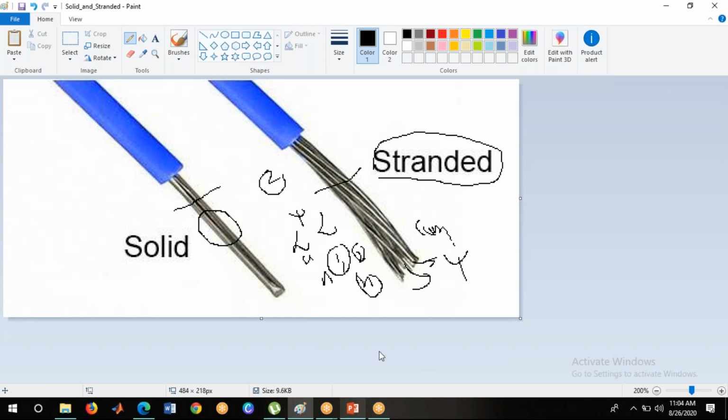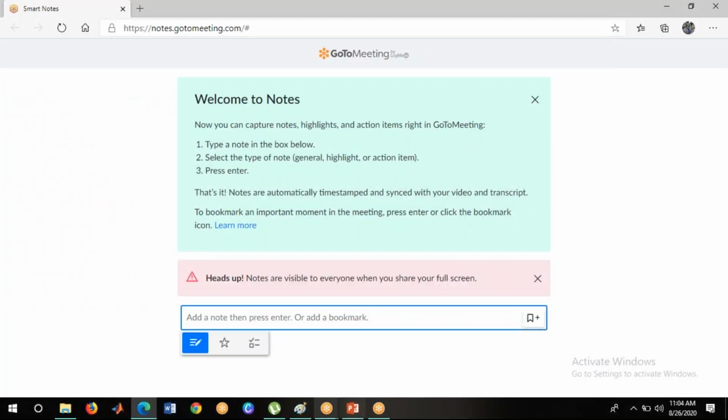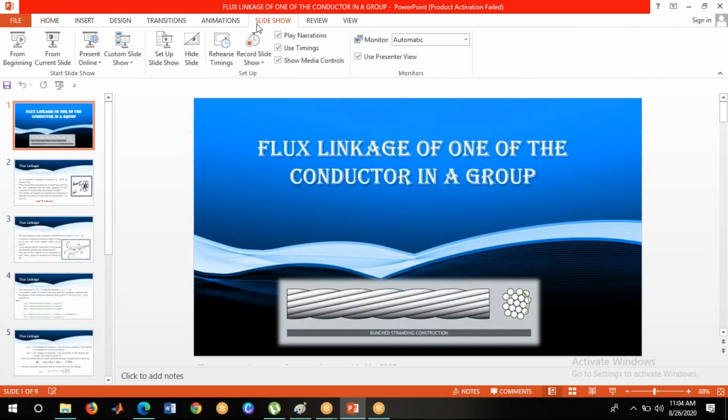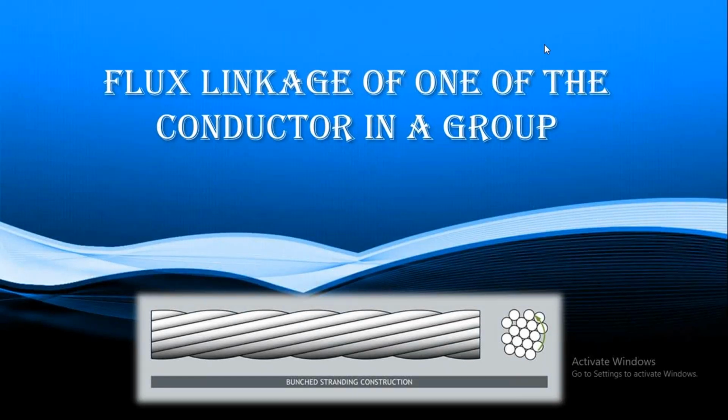Now let me move on to the topic. This is today's topic, that is the flux linkage of one conductor in a group. This derivation belongs to stranded conductors. This is the structure of a stranded conductor, and here one layer is called a strand. The combination of strands, when we connect them in parallel, is called a composite conductor.